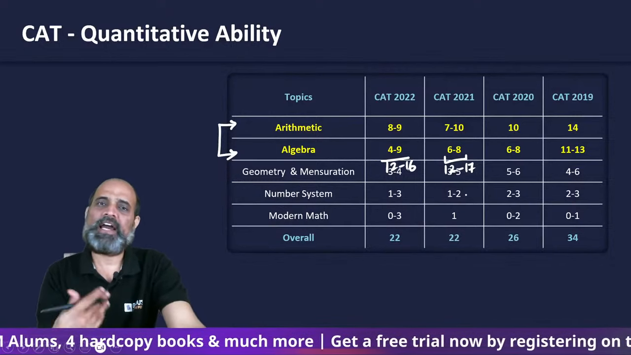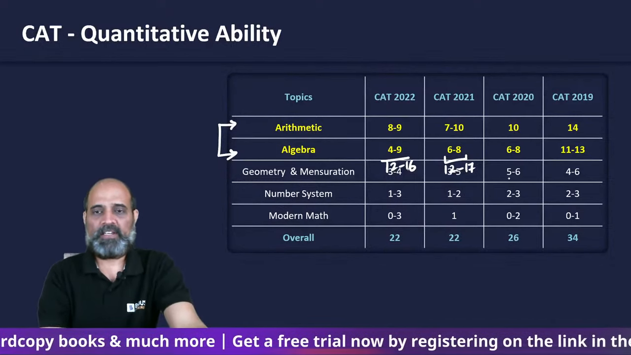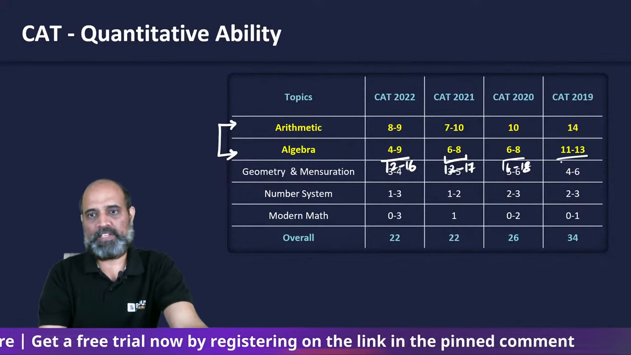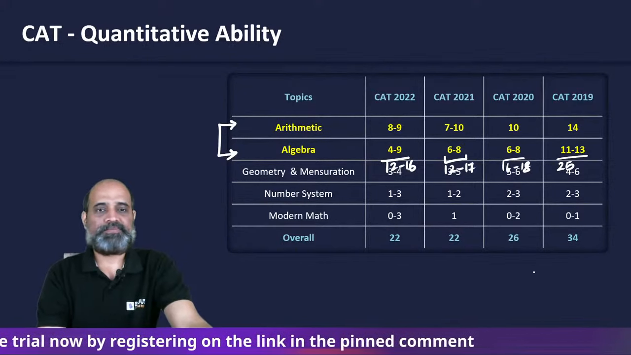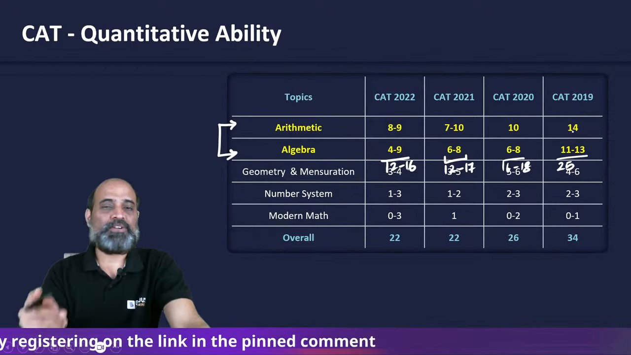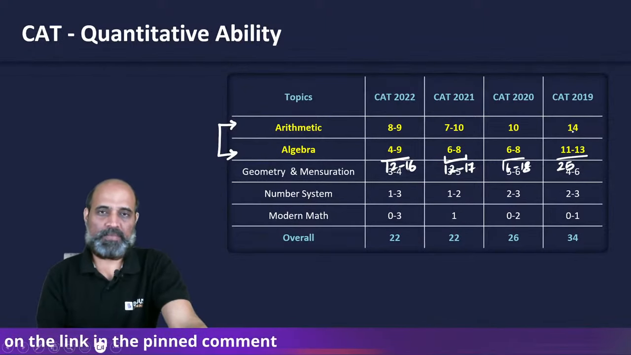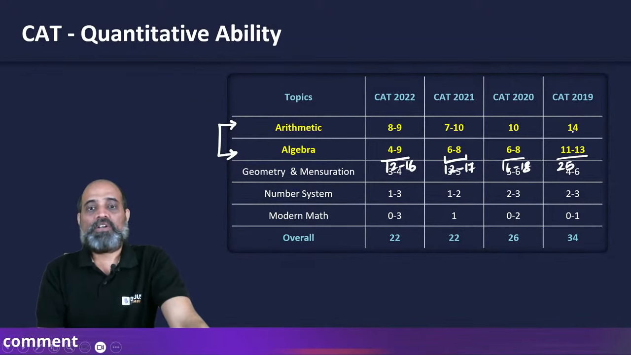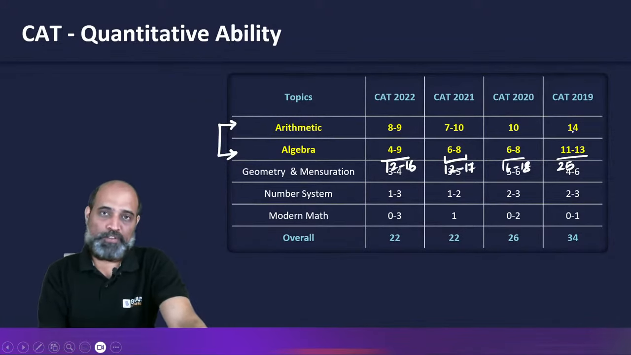CAT 2021 we had more questions from these two topics. Before that it was 16 to 18, and before that there were 25. CAT 2019 is when you had more than 30 questions. So that's why 25 shows up there. You can see that more than half of the questions are from these two topics.